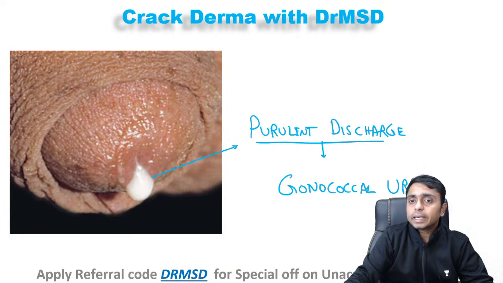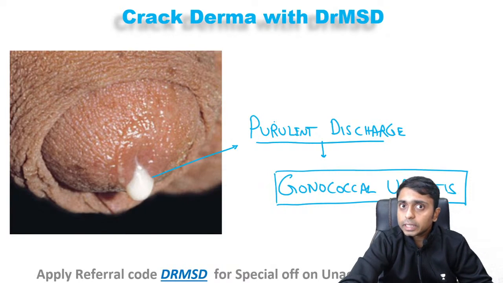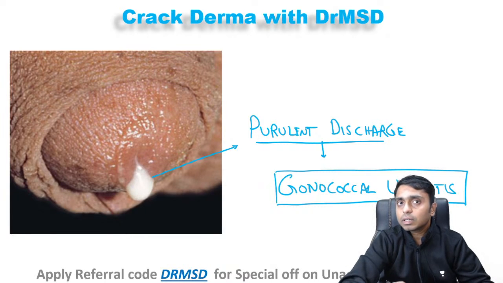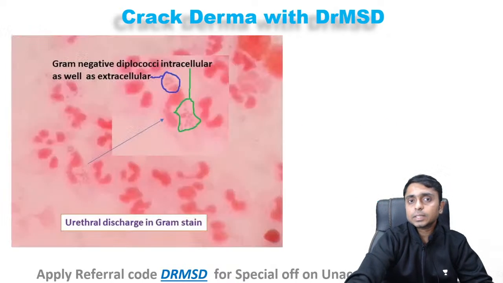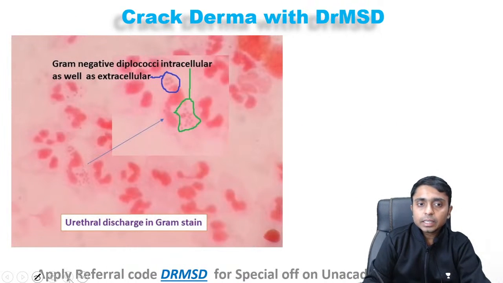Gonococcal urethritis is the one which presents with frank pus coming out of the urethral orifice. Okay, please remember. Whereas in the case of non-gonococcal urethritis, it is going to be a serous or mucus type of discharge coming out, and it is also going to be very scanty in nature.